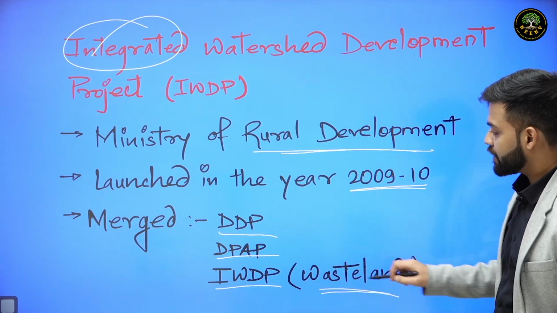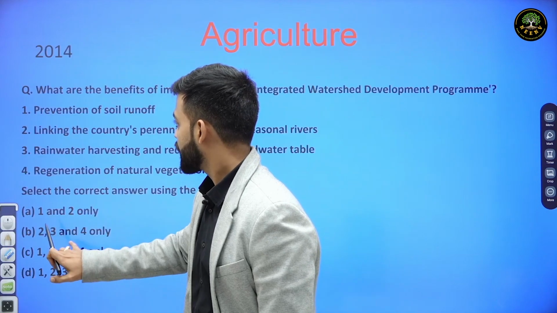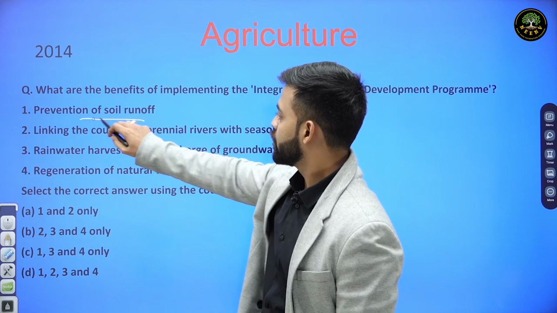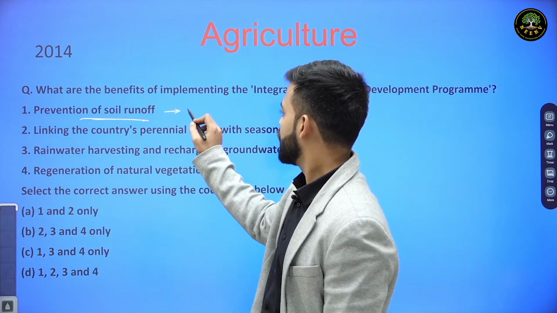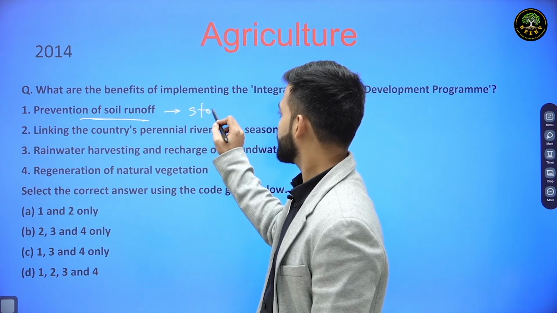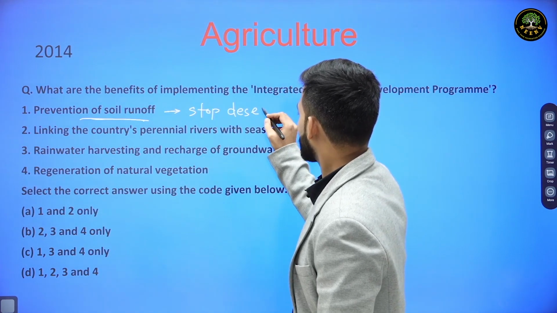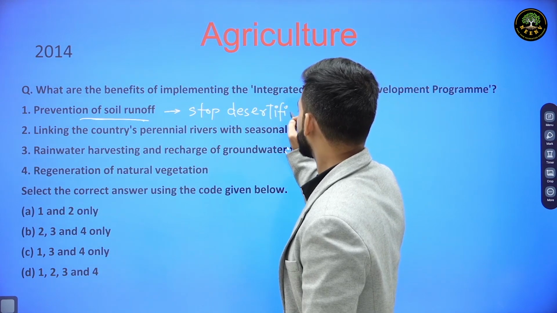So all these were merged to get these benefits, that is prevention of soil runoff so that desertification can be stopped, which was one of the objectives of the Desert Development Program, to minimize the effect of desertification.